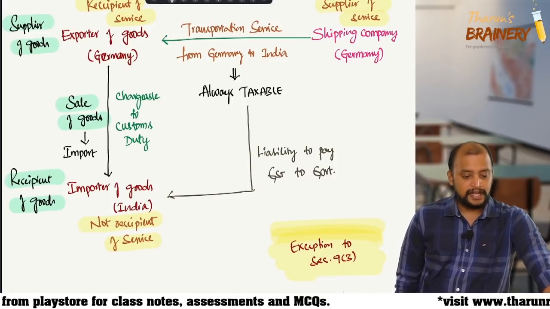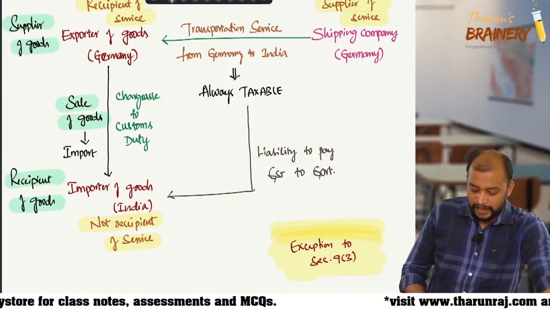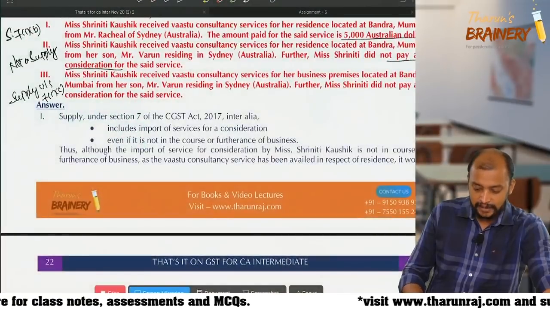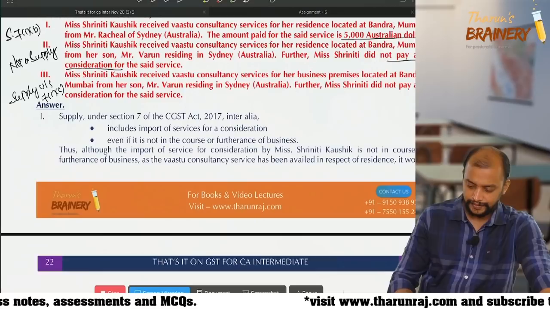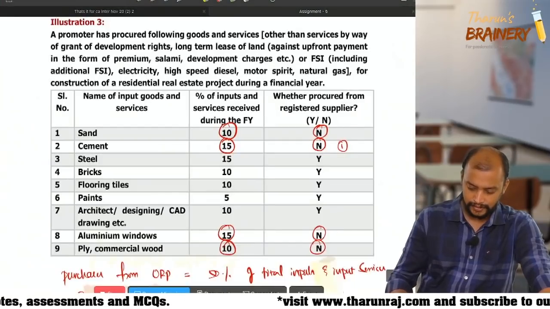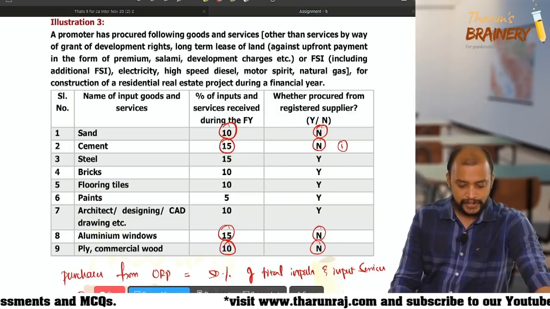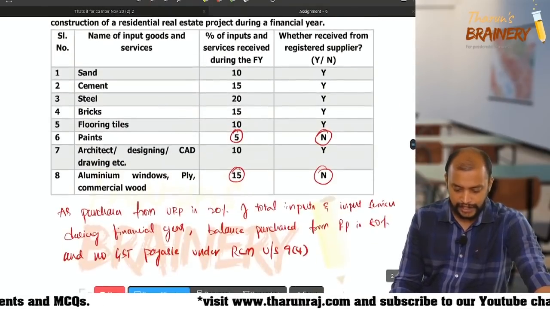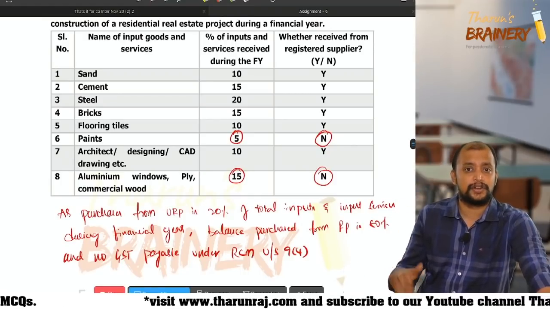Okay. Then illustration 2, cement will be charged under RCM only. Illustration 2. That is illustration 3, I think, because in illustration 2, cement already we purchased from a registered person, so not a problem.